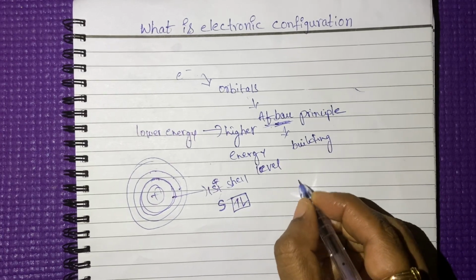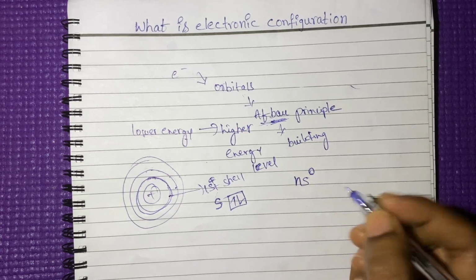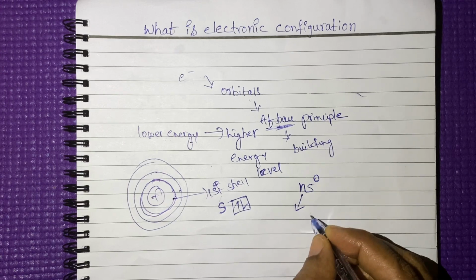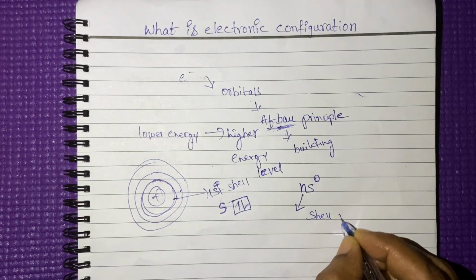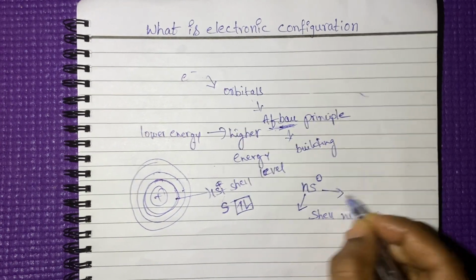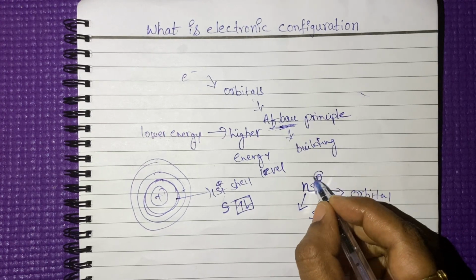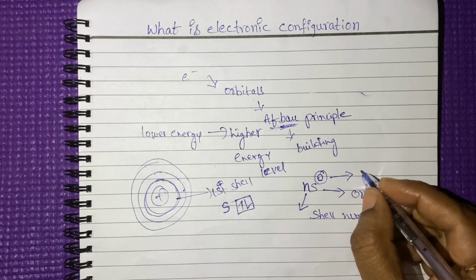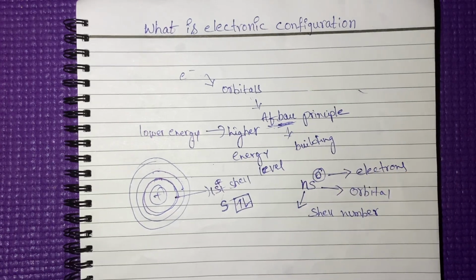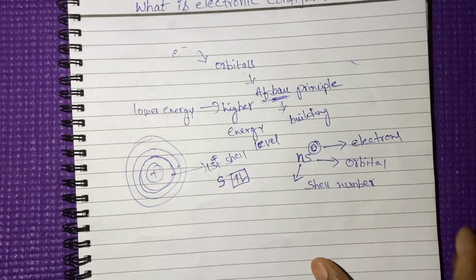Now I will tell one notation for the electronic configuration. n s x, this is the notation. What is n here? The n means shell number. Here s means orbital. Here the superscript means how many electrons are present in the particular atom, we can show as a superscript.